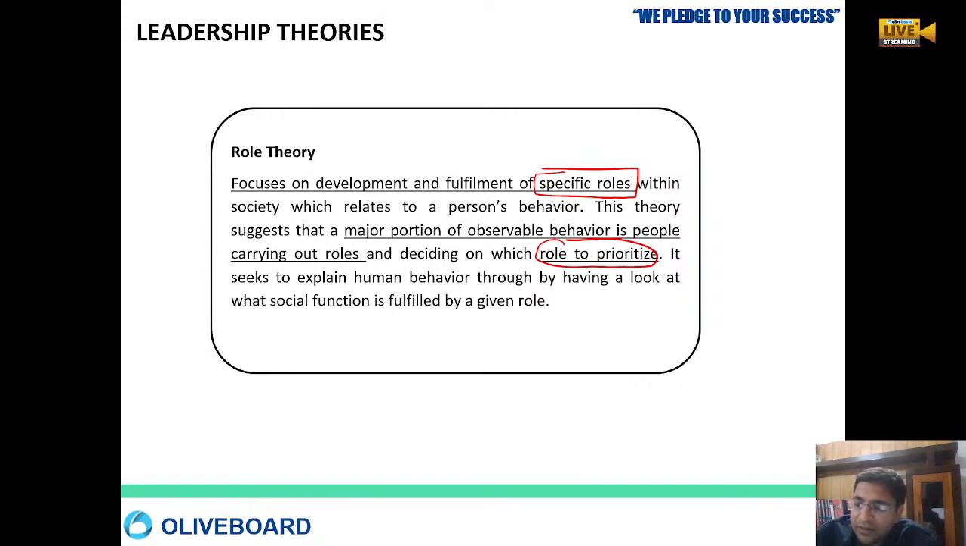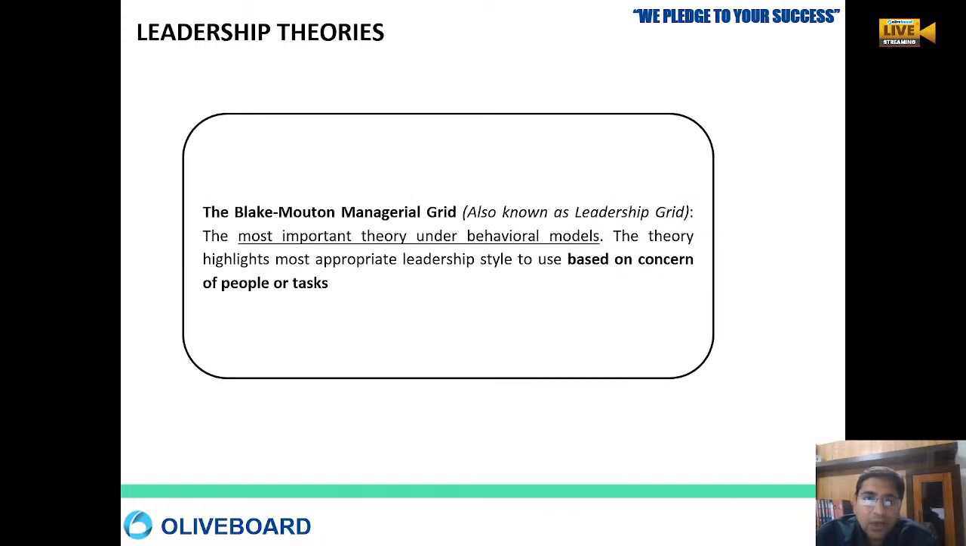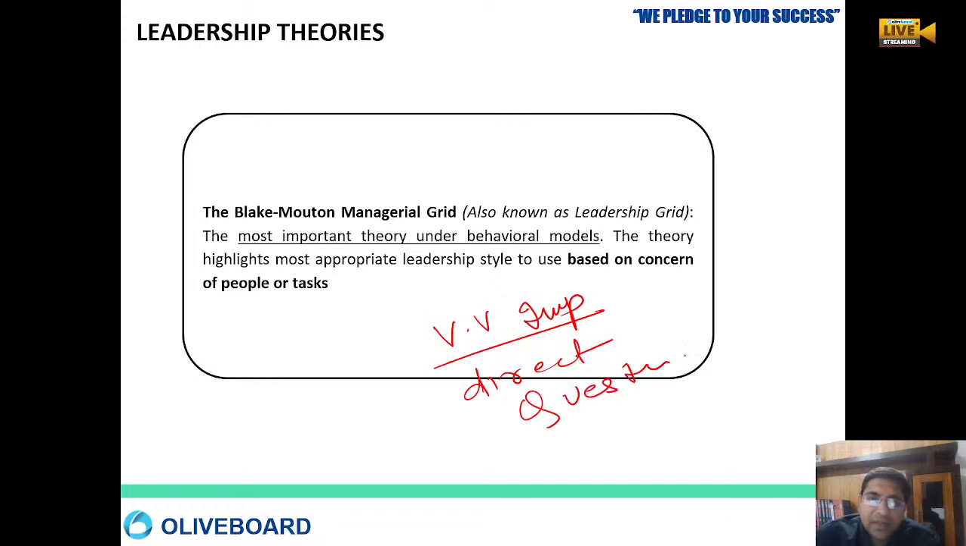So here we are trying to seek an explanation of human behavior, looking at social function by giving that kind of role. Okay, so that is the role theory. Then second is the Blake Mouton managerial grid. Very, very important. Direct questions are being asked from that.